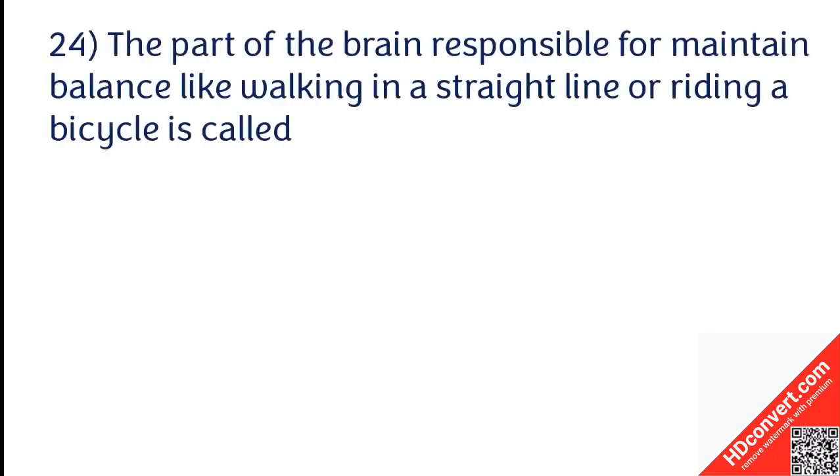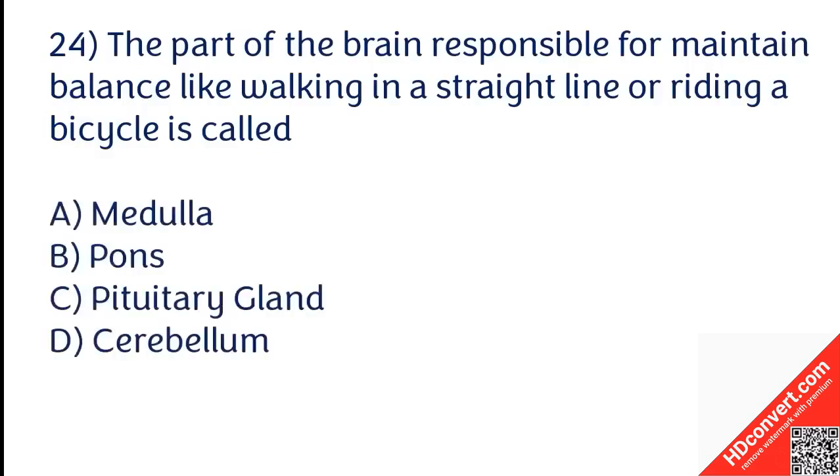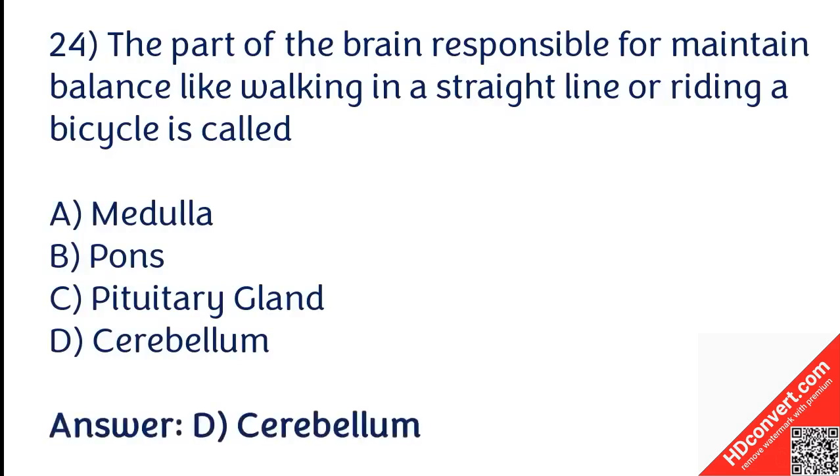The part of the brain responsible for maintaining balance, like walking in a straight line or riding a bicycle, is called medulla, pons, pituitary gland, cerebellum. The correct answer is option D, cerebellum.